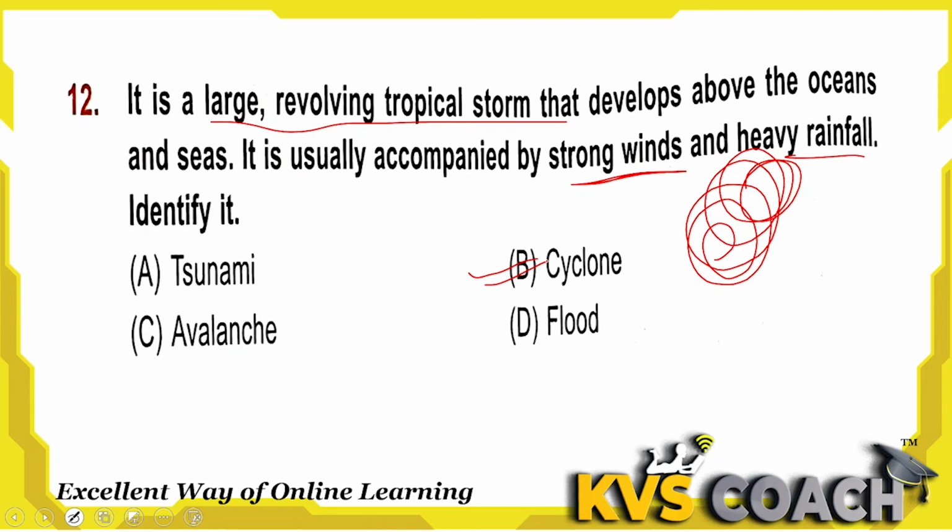Tsunamis are the high waves from the sea. And avalanche is a rapid flow of snow down from hills. Rapid flow of snow, that is called avalanche. Okay. And flood, we all know that. What is flood? Flood is the overflow of water. So the large revolving tropical storm is cyclone. Option B is the right answer here.